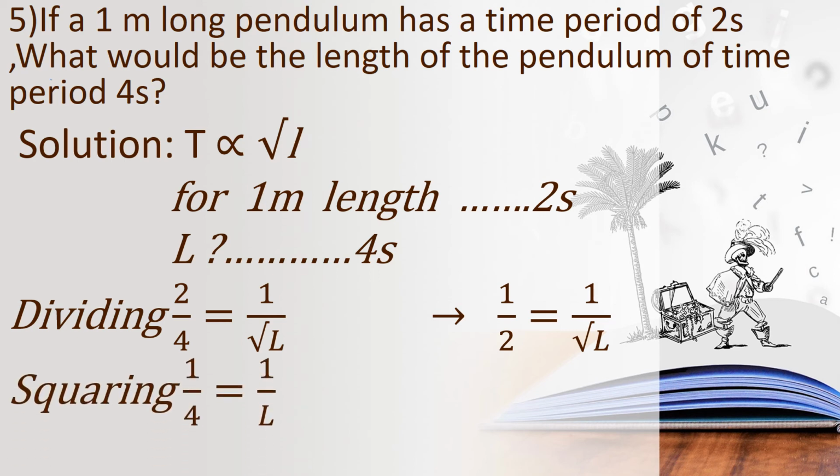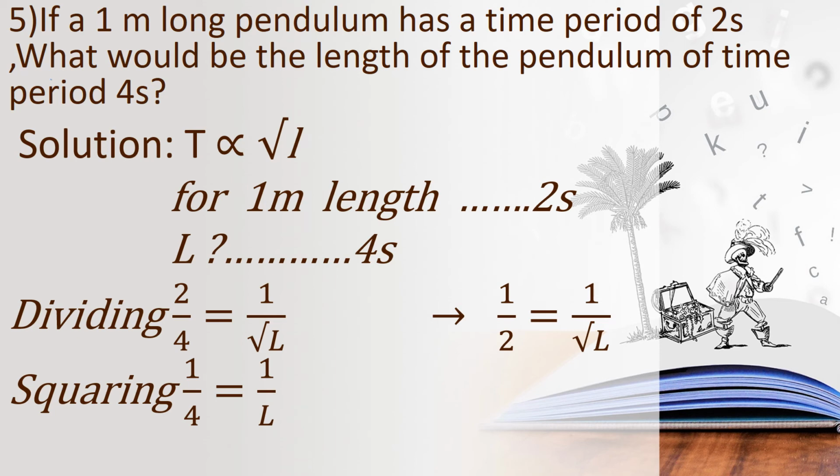So squaring, what will we get? 1 square means the same 1 we will get, is it children? So 2 square means 4. So 1 upon 4 equal to, here also 1 square means again 1. Root of L means we can remove the root, is it? So 1 upon 4 equal to 1 upon L.